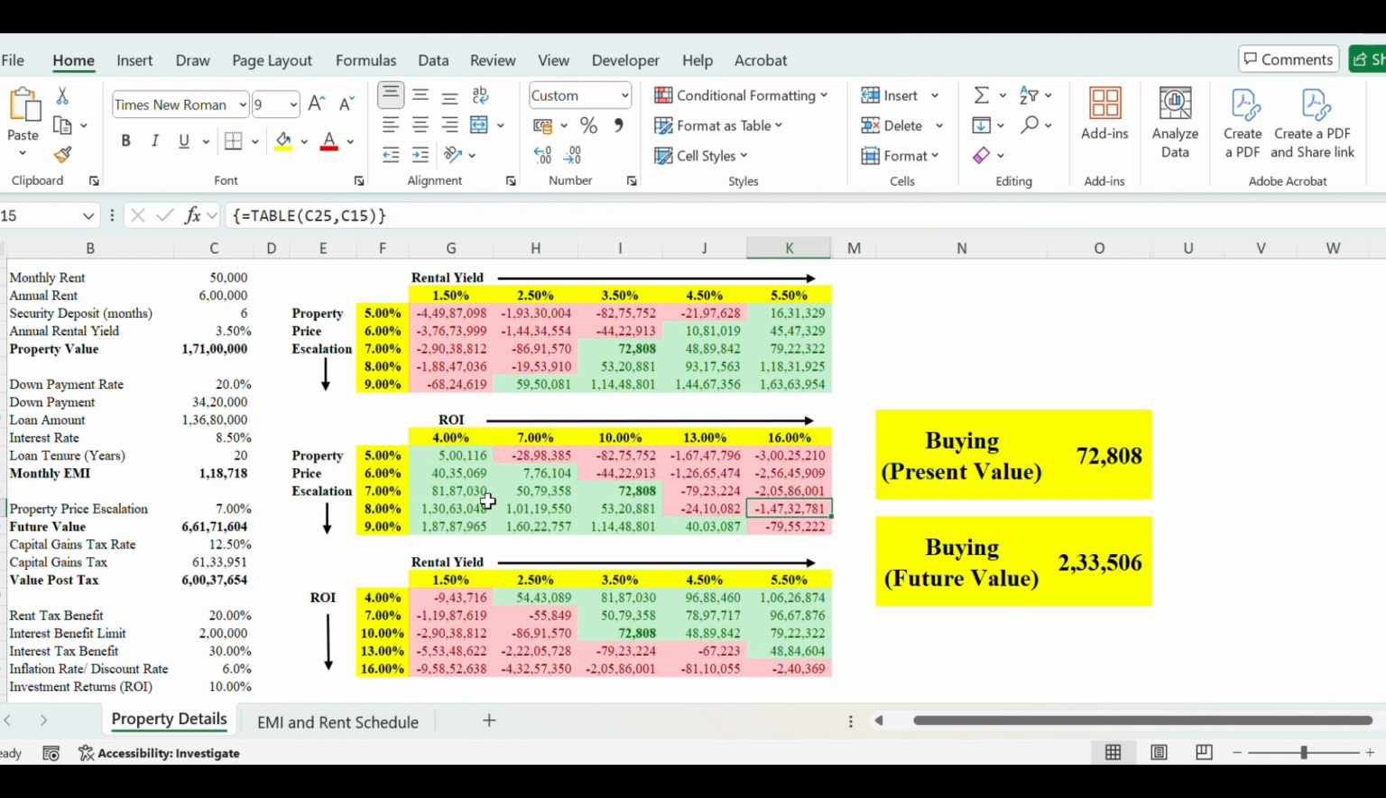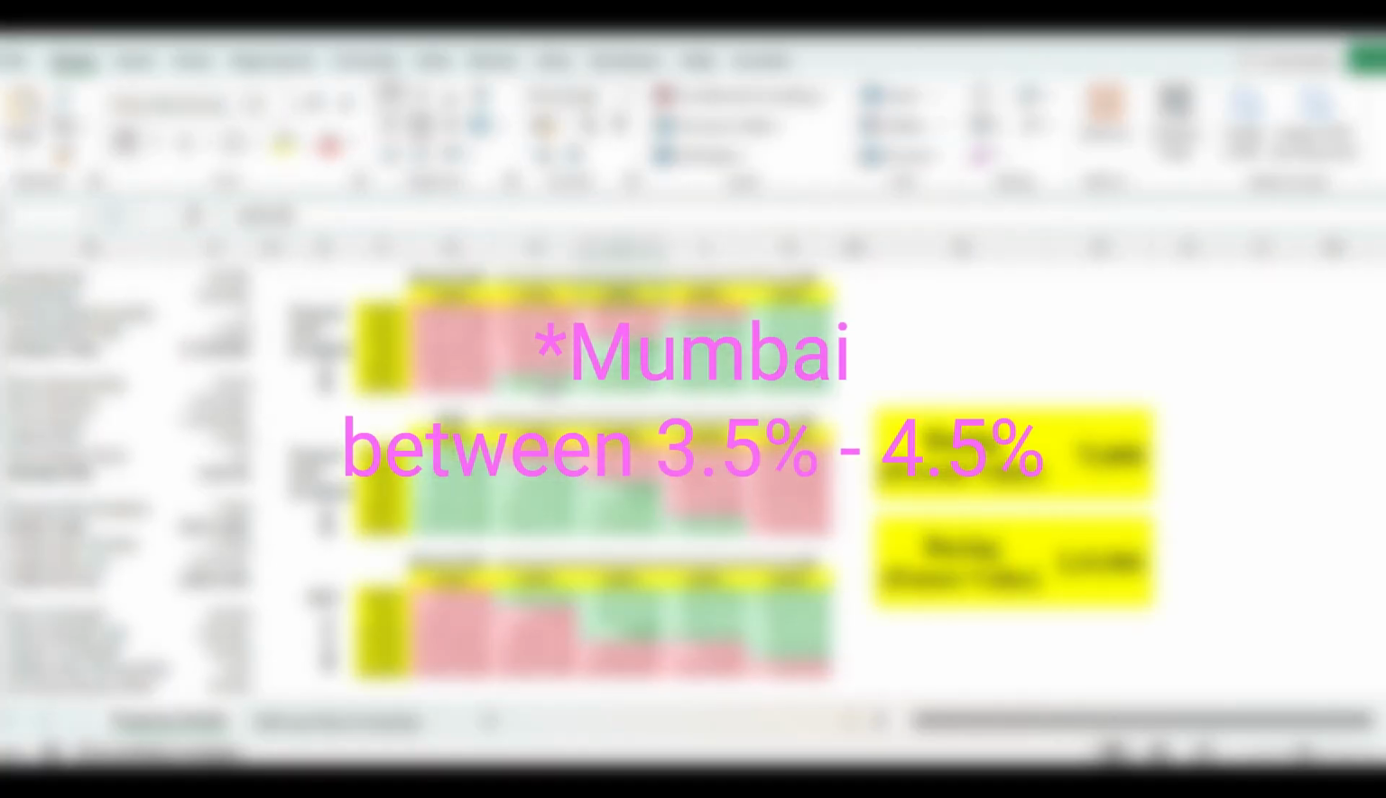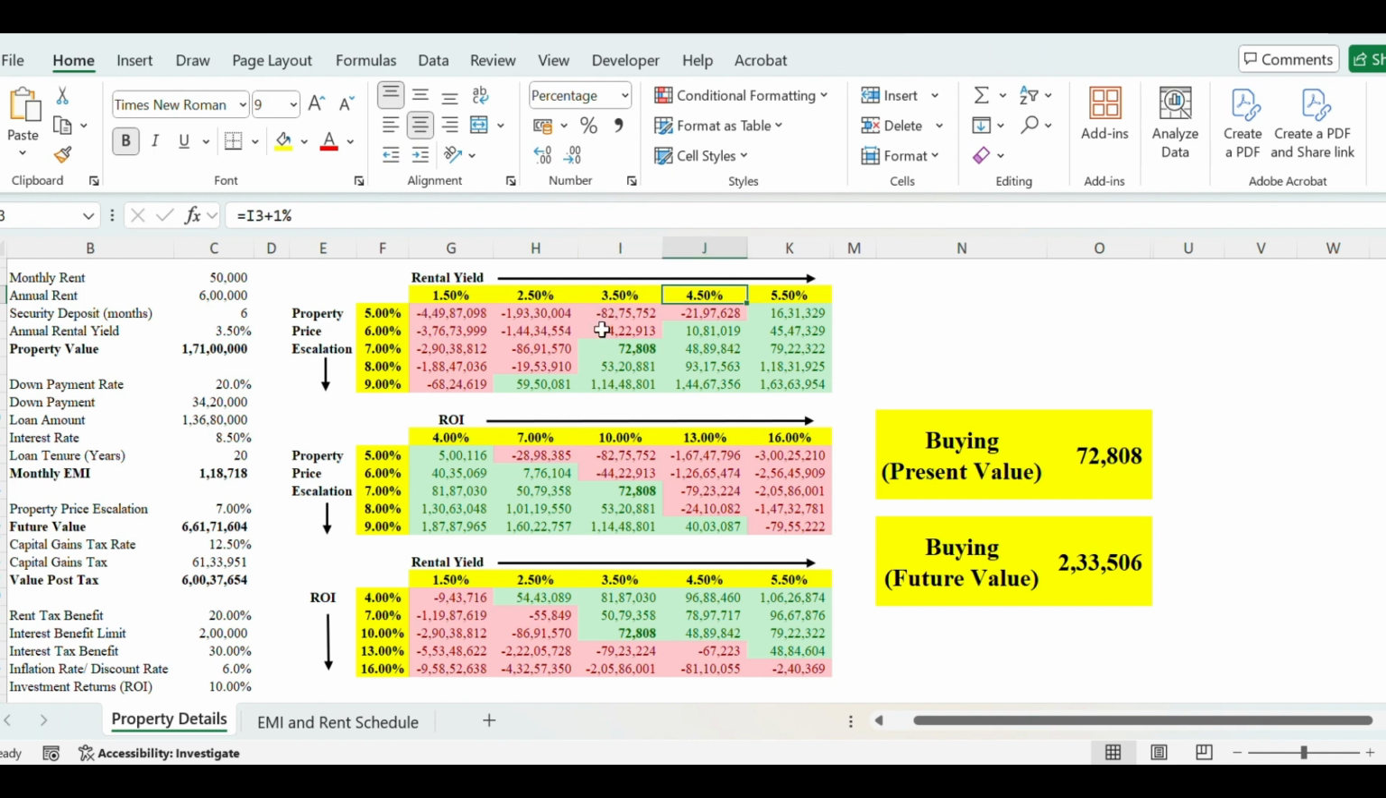Now, what if any of these factors change? While doing these calculations, the most important factors I could analyze are the rental yield and the property price escalation. One is something that will most probably be in the range of 5 to 9%, and the rental yield almost throughout India is between 1.5% to 5.5%. Say for Gurgaon or in NCR, this moves somewhere between 2 to 2.5%, in Delhi between 3.5 to 4.5%, and in Bangalore from 3.5 or 4% to 5.5 or 6%.